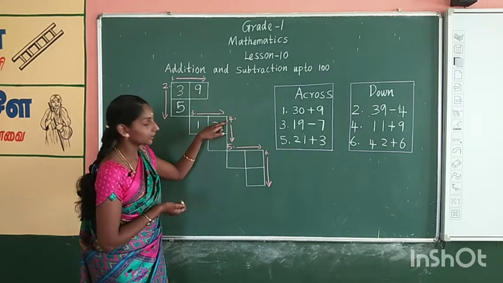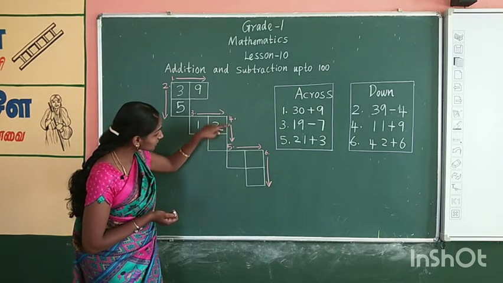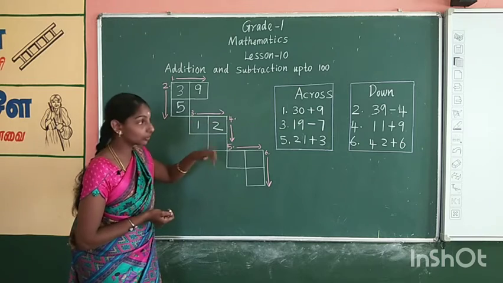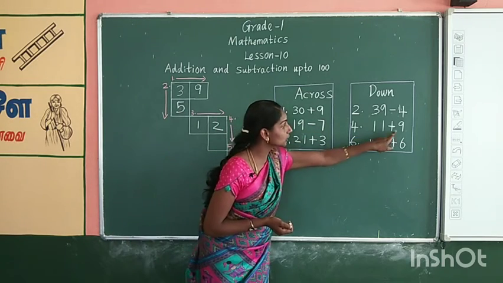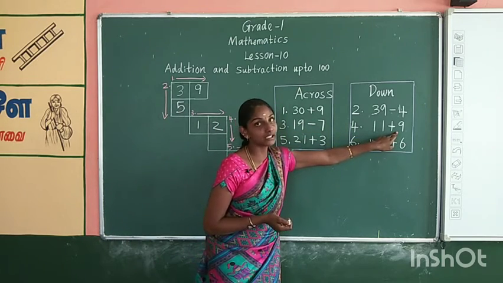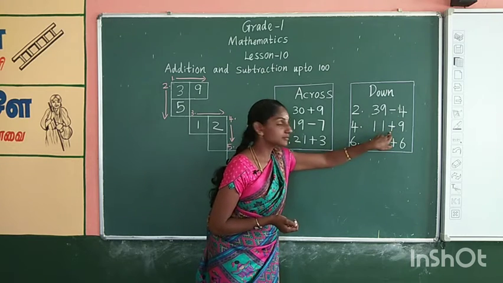What is the next one? 4. See the direction? It is downward. See the downward box. What is the sum now? 11 plus 9. Plus means what, children?